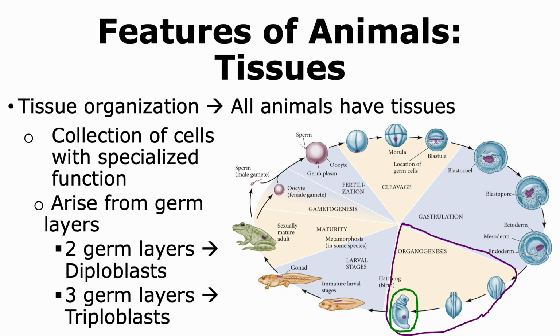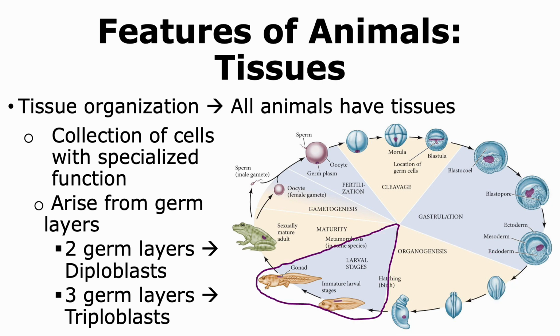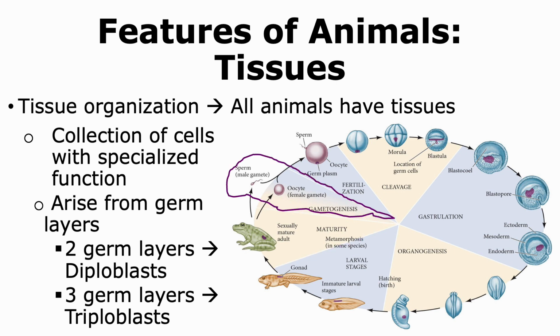The organism that is born can undergo metamorphosis in certain animals, and in such stages, the organism is in the form of a larva that undergoes dramatic changes during metamorphosis. Once metamorphosis is complete, the adult organism is formed, and this adult organism attains sexual maturity, where through the process of gametogenesis, it is able to form gametes.